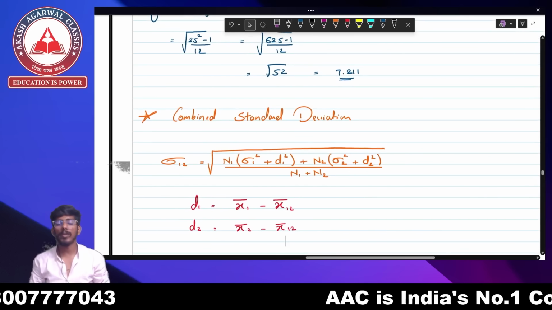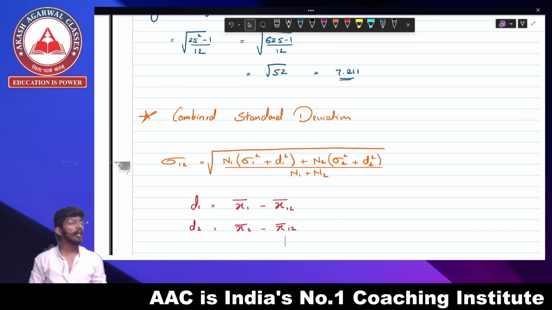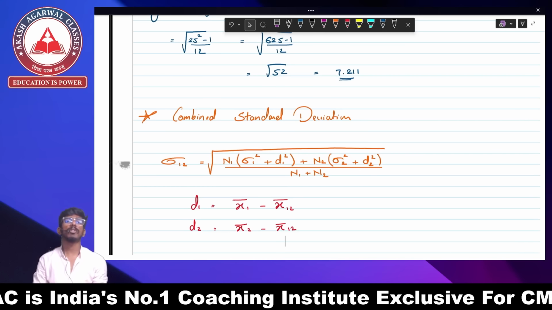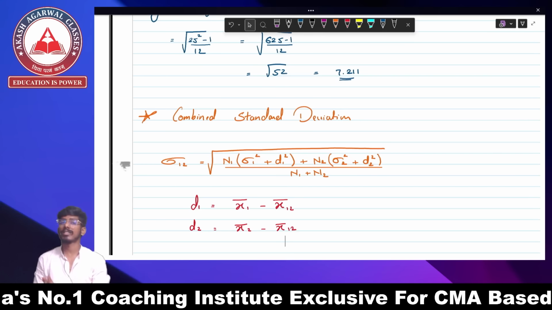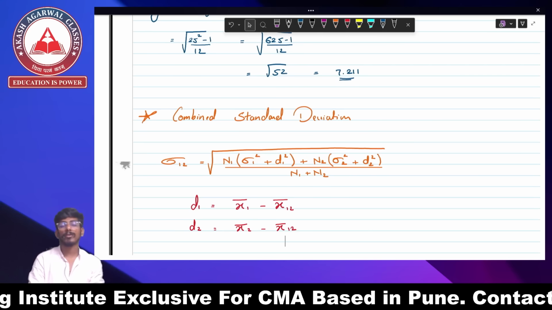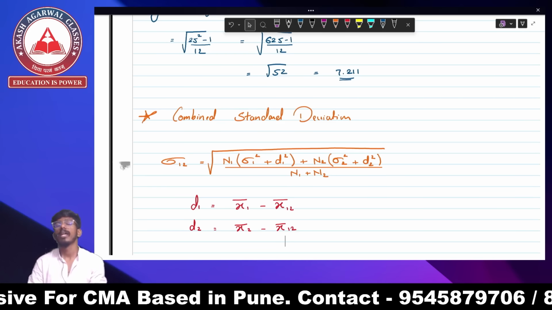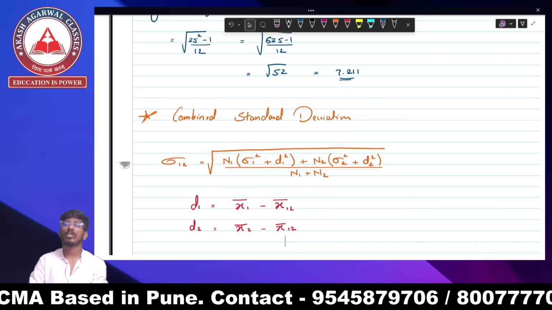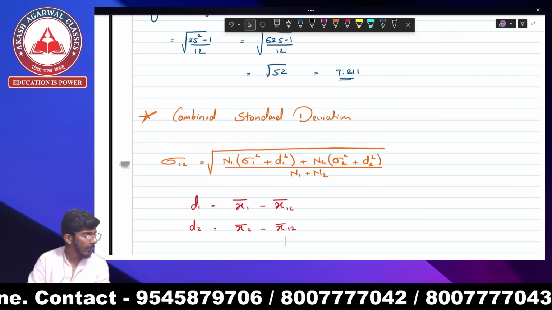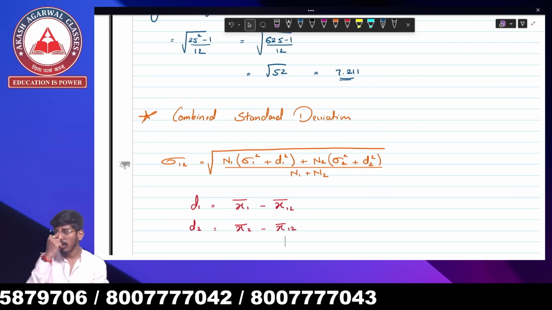So over here we have completed all our concepts of dispersion as well. We have completed central tendency with its MCQs. We have completed dispersion without its MCQs. Yes, MCQs are yet to be solved, but all the concepts, everything with examples, we have completed for your dispersion part. In the next lecture, we're going to see MCQs of dispersion.